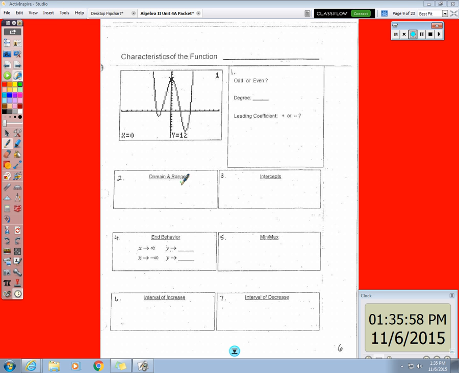Okay, so for this graph, the domain is what? Right, negative to positive infinity, because you could go left forever or right forever. What about the range? Could you go down forever? No, the lowest place you could go to on this graph is right here, and that's a y value of negative 7. Yeah, the 12 belongs up here to this y-intercept. Okay, now, could you go up forever?